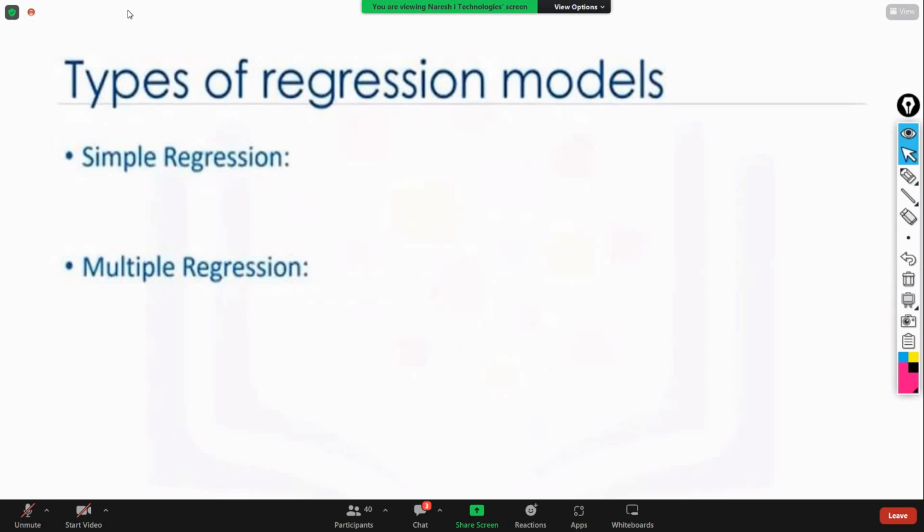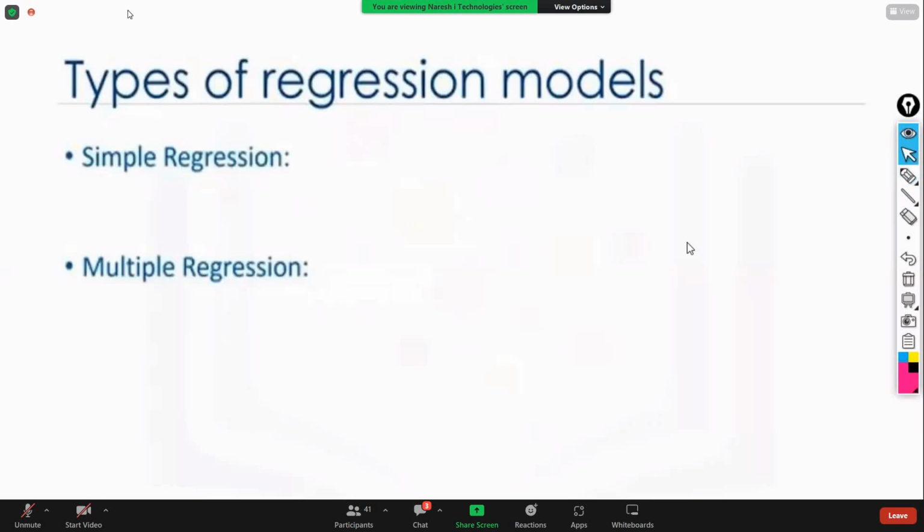Okay. Once again, simple regression means you are having one input variable and one output variable. One input and one output is called simple. Multiple regression means more than one input variable. The output variable will be one only. The output variable is one, but input variables you are having more than one. Right? Exactly one input variable means simple regression. More than one means multiple regression.